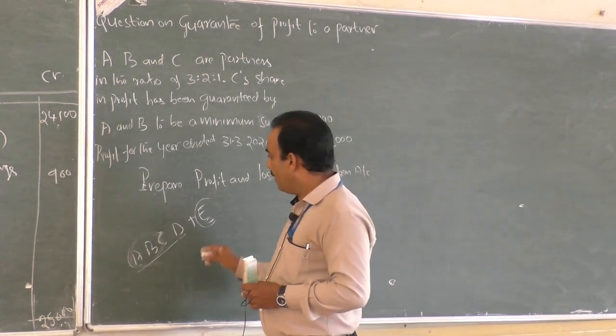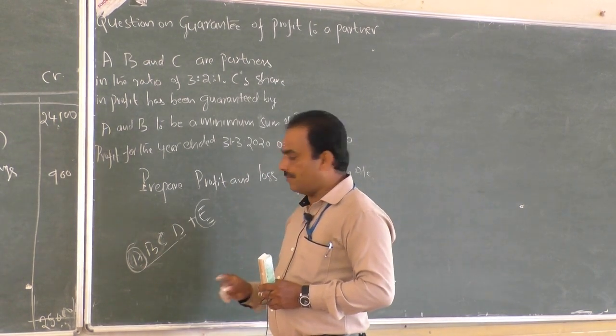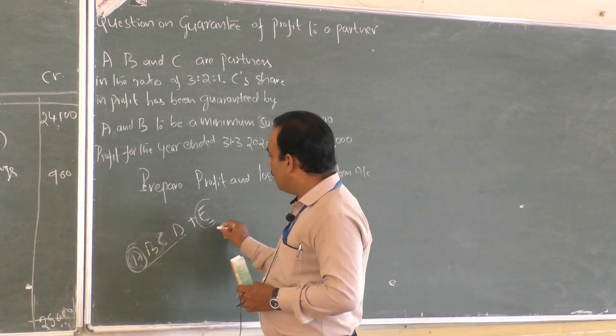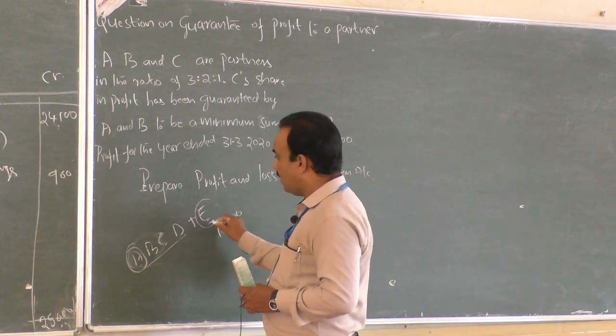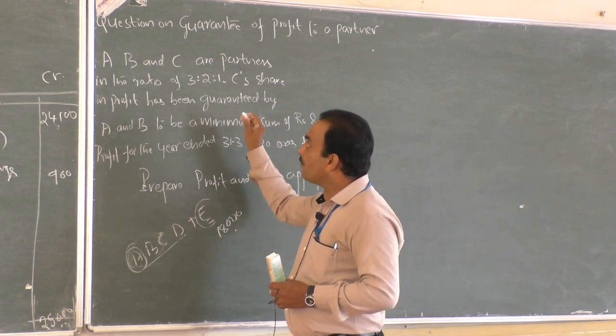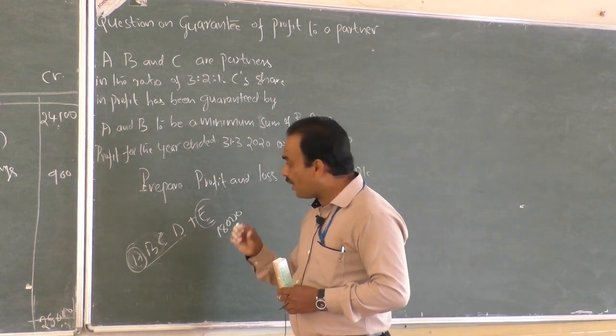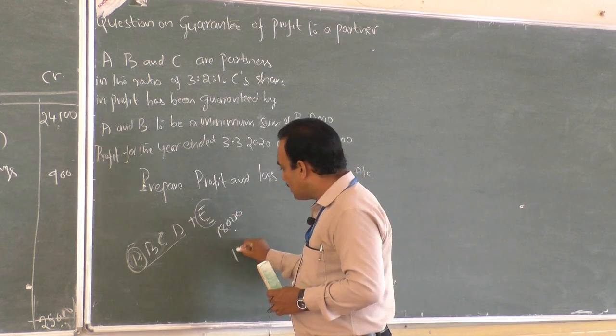For example, Mr. A, one partner, promises. Remember, Mr. A promises rupees 18,000 of profit to Mr. E, the new partner. After preparation of the profit and loss appropriation account, the share of profit to Mr. E is 16,000.